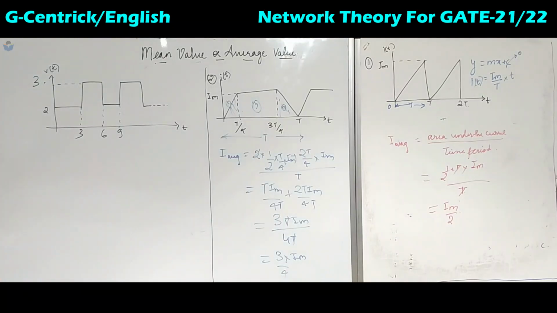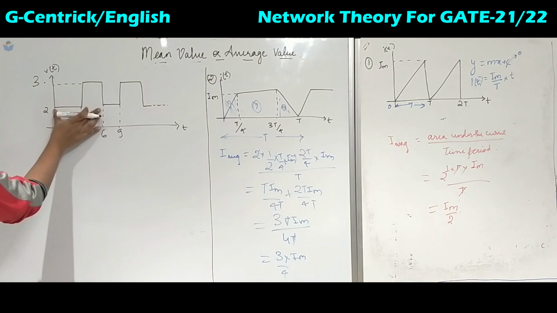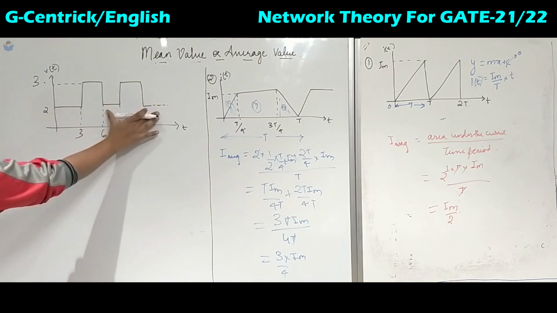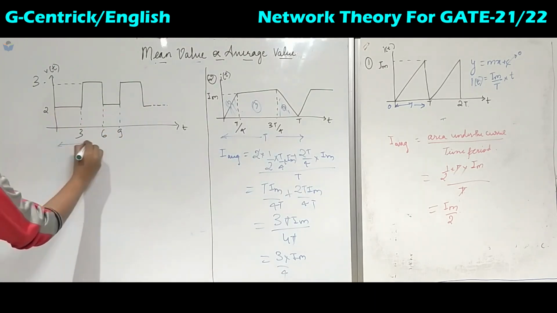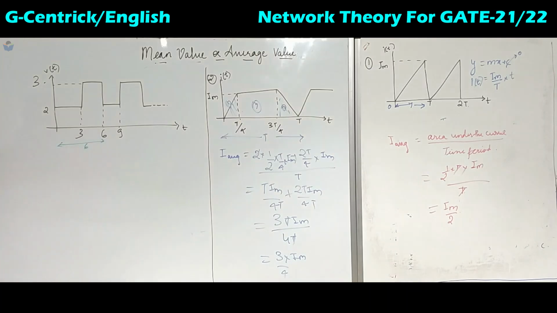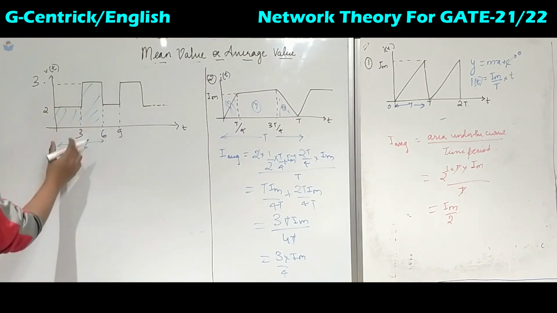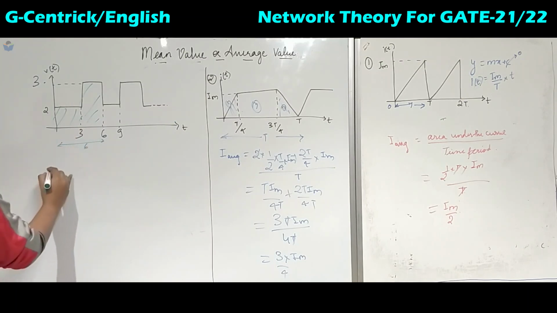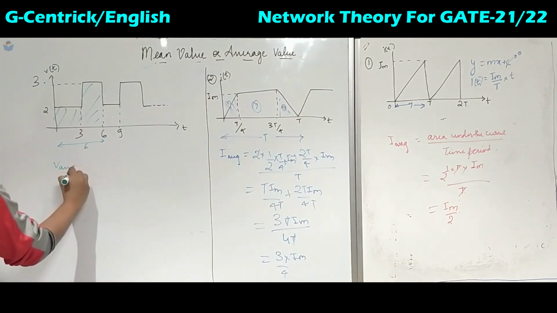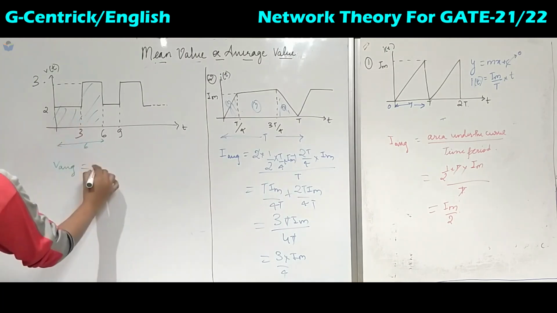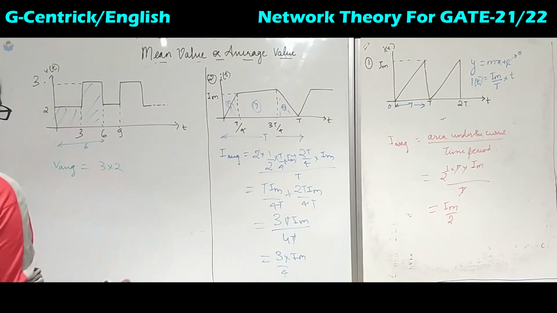Coming to the third one, from up to here the cycle is the same, after that it will repeat. So the total time period will be 6. This is one area and this is the second area. If we add these and divide by 6, then we will get the V average. So this is nothing but 3 into 2, that is a rectangle.